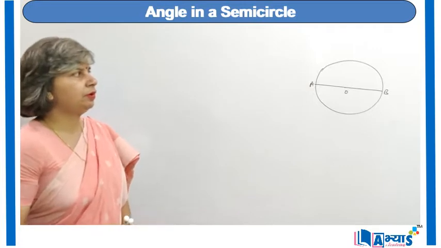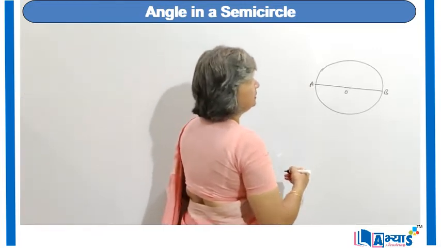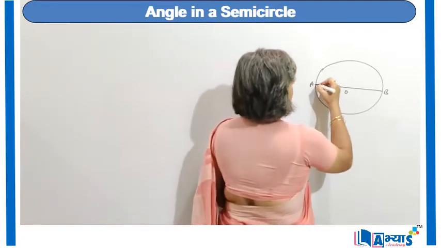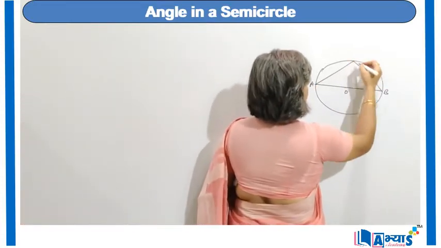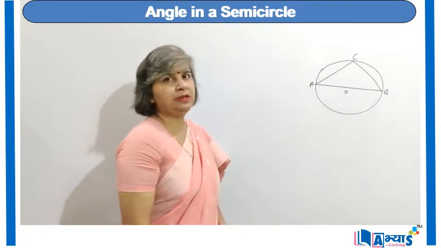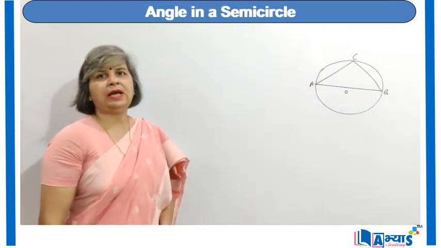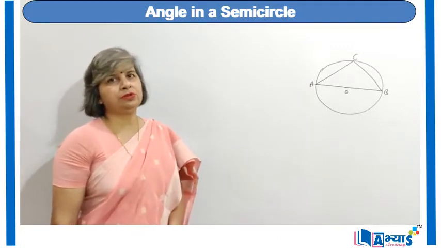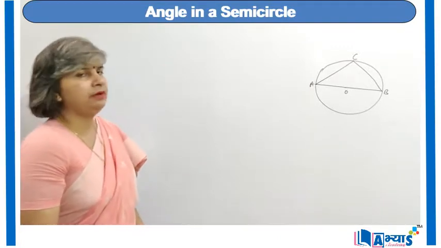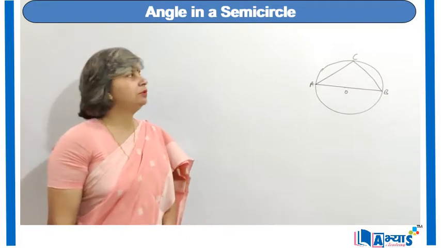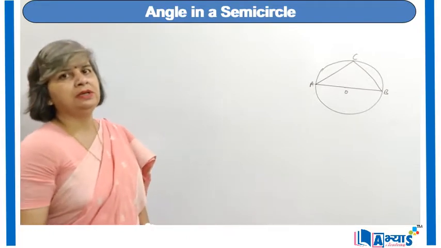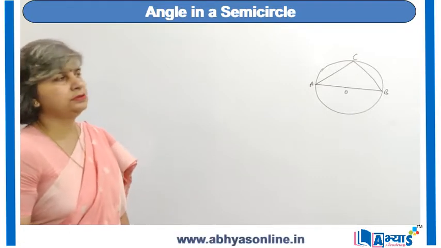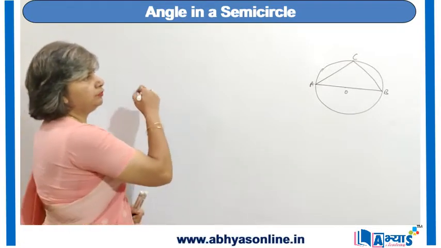Now whenever we draw an angle in the semicircle, that means the diameter making an angle with the circumference. That means from A, if we draw an angle like this, let it meet the circumference at C. So this is the angle in the semicircle, that means the angle which the diameter makes on the circumference of a circle. And we have to prove that this angle is equal to 90 degree. That means the diameter makes an angle of 90 degree on the circumference of a circle. For this, let us try to prove the concept.